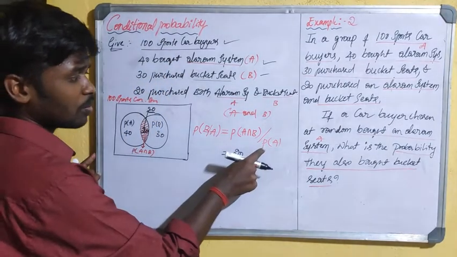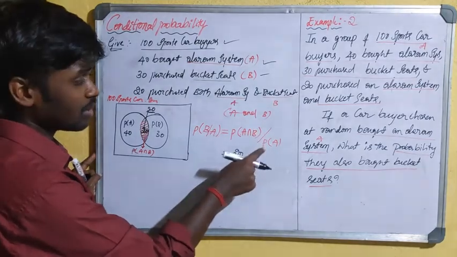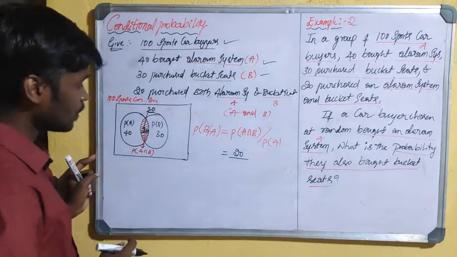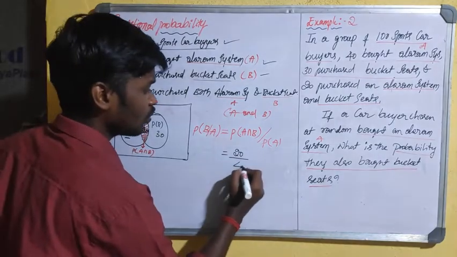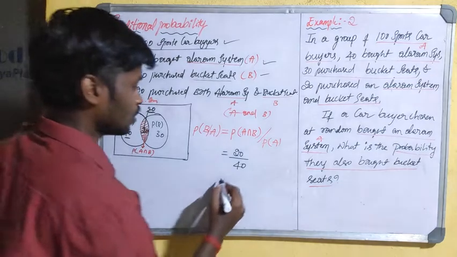So what is the probability that sports car buyers purchase the alarm system? See, the probability of A is 40. So 40, right?